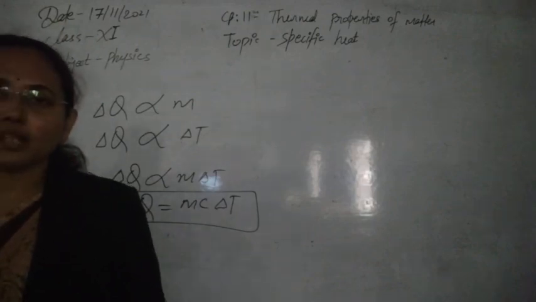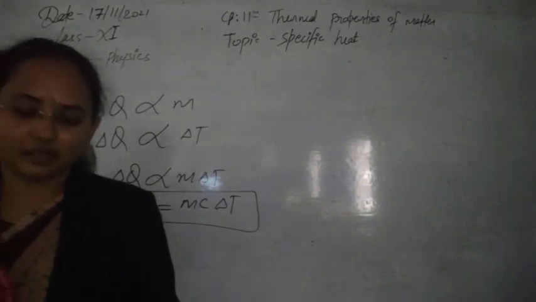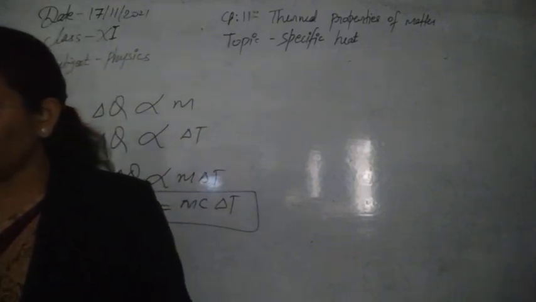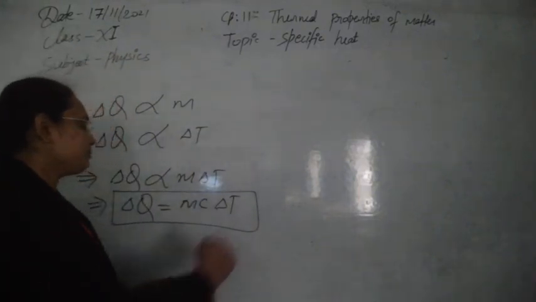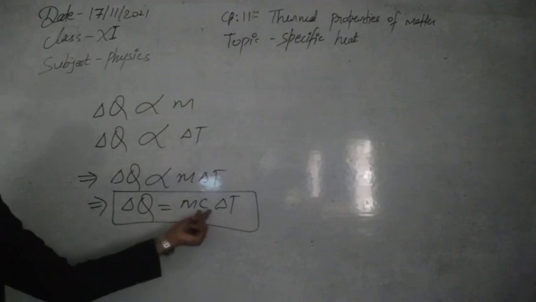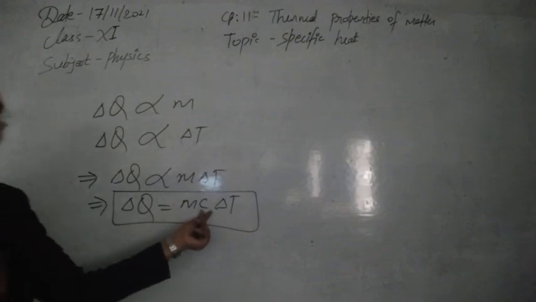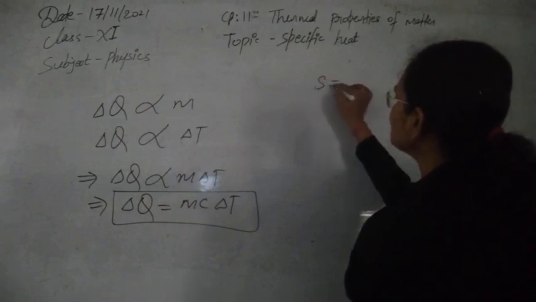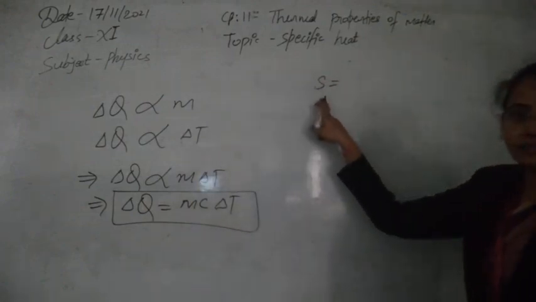After that, the next thing in the chapter: let's define the specific heat. This capital C is the heat capacity. For specific heat we use the denotation small s.